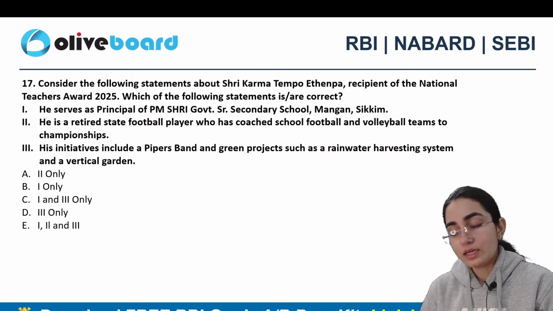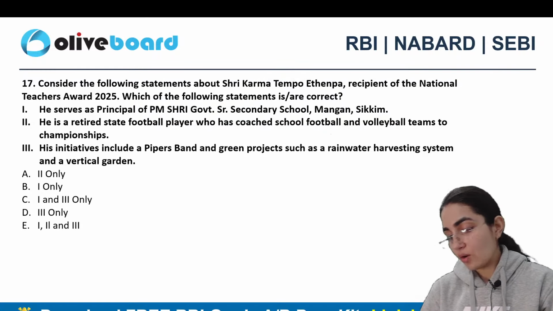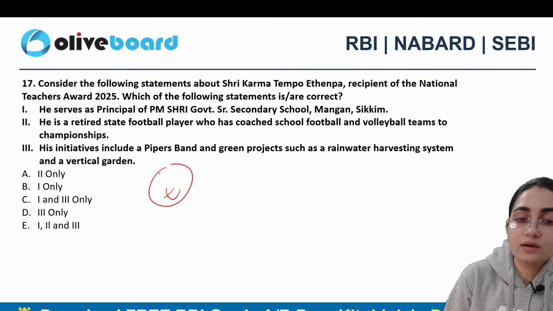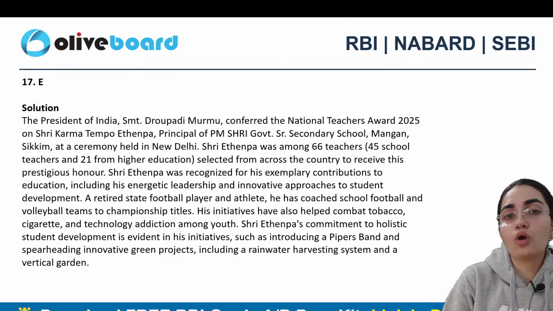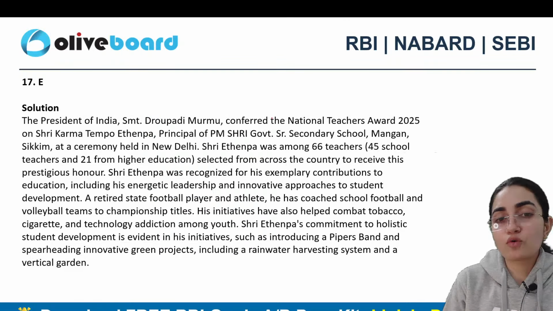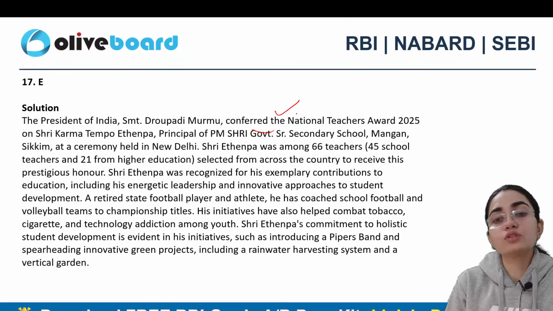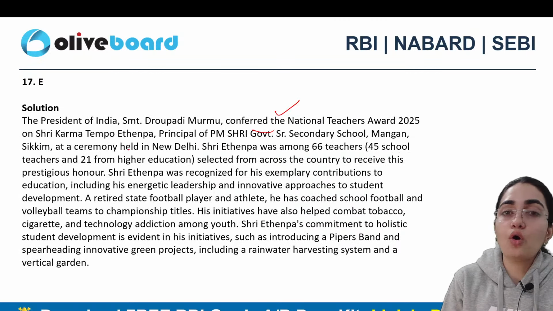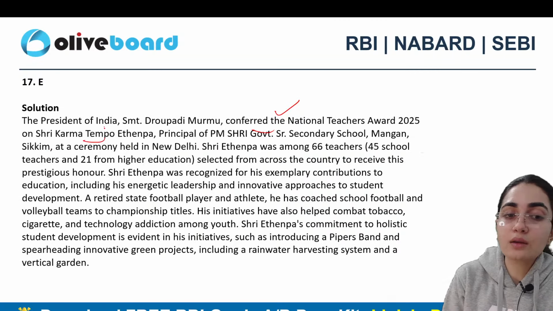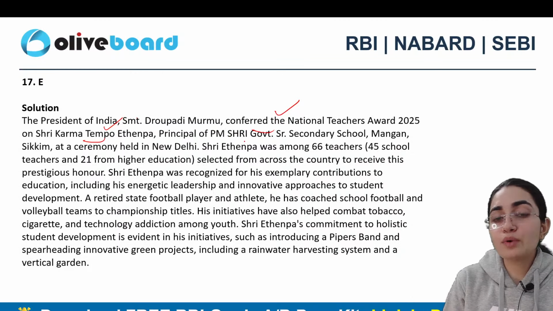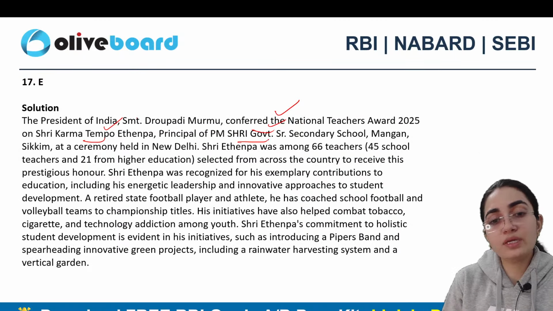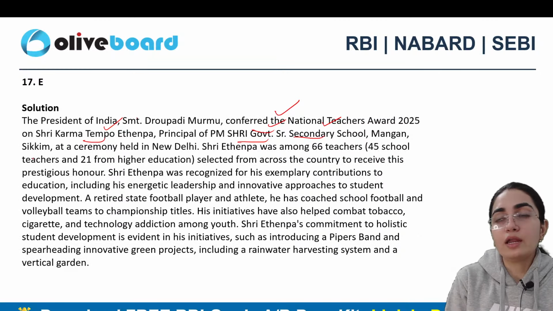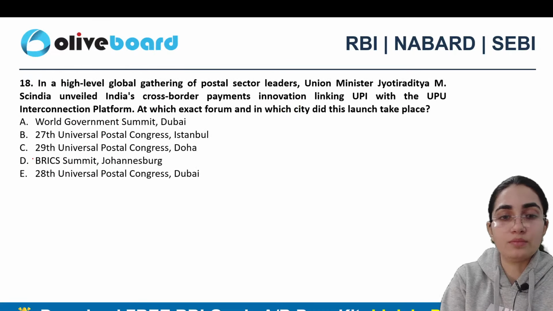17th question, E. All right. Anyone else? All right, good. So all are the correct answers here. The President, Srimati Draupadi Murmu ji, conferred the National Teachers Award 2025 on Sri Karma Tempo Athimpa, principal of PM Shri Government Senior Secondary School, Mangan, Sikkim, right? And of course, the ceremony was celebrated here.